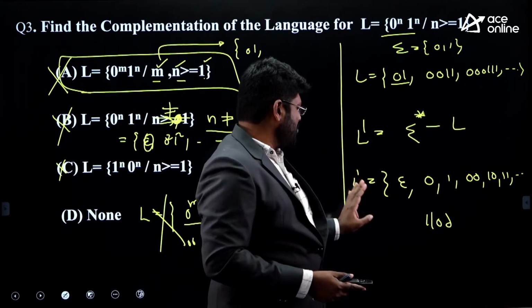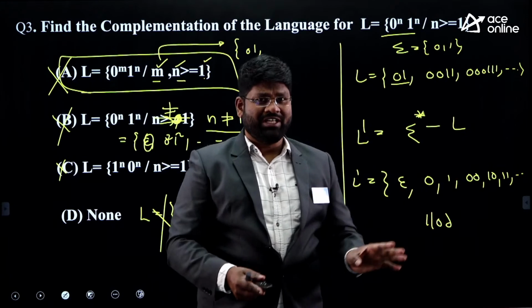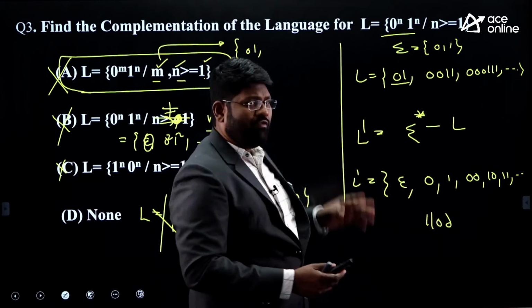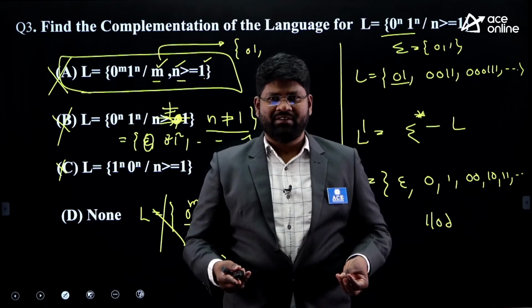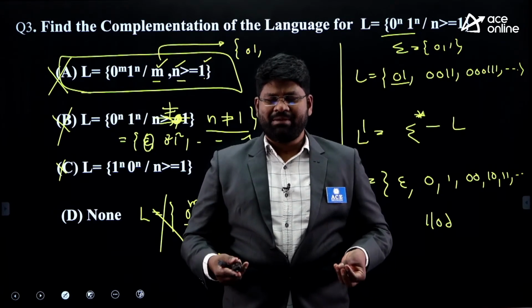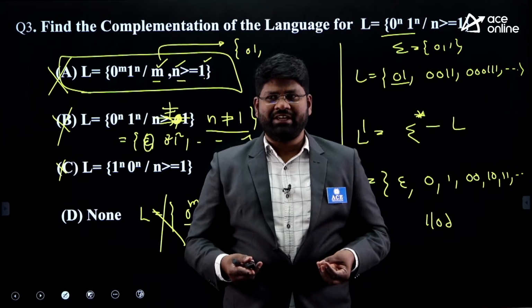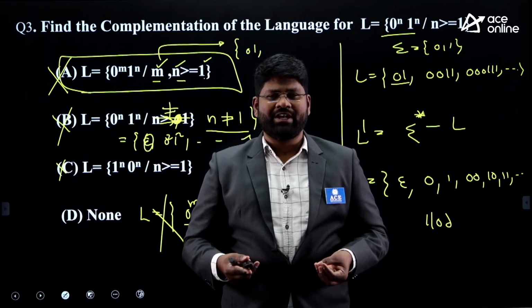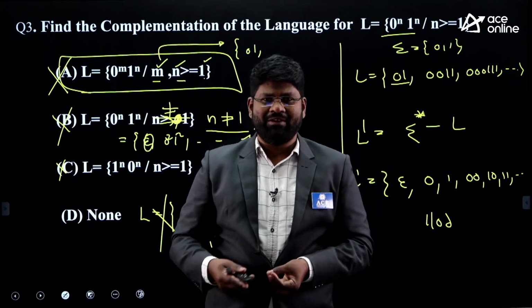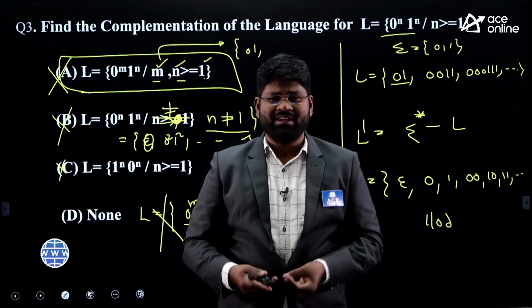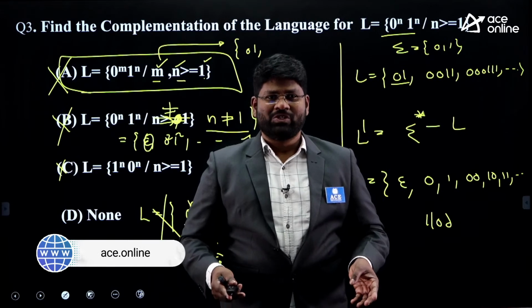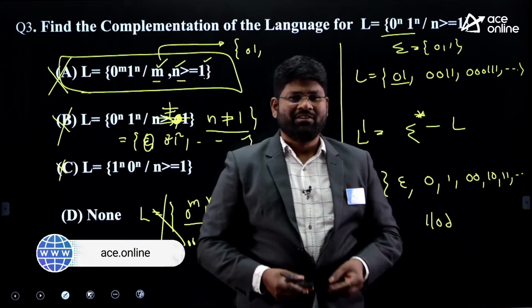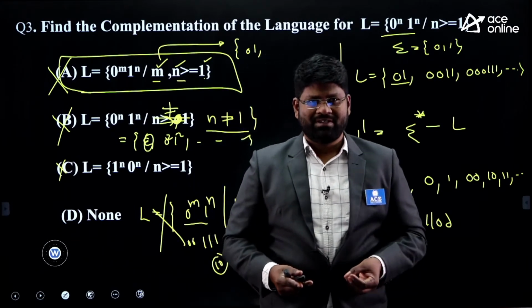Then you trace out what are the members in the L dash up to length 3. Then you just go for the verification of it. And in each step or in each option, definitely you can trace out why you wanted to not consider the A, wanted to not consider the B. All of them you can easily find out and eliminate them. So this is the way to answer for the fundamental concepts, right?